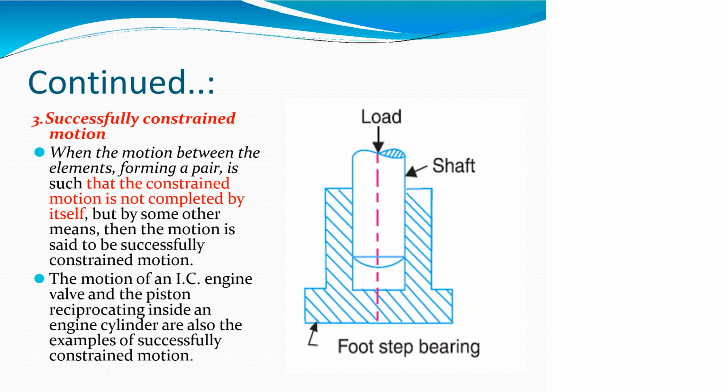Now we are going to see successfully constrained motion. When the motion between the elements forming a pair is such that the constrained motion is not completed by itself, but by some other means, then the motion is said to be successfully constrained motion. The motions of IC engine valves and pistons reciprocating inside an engine cylinder are also examples of successfully constrained motion.